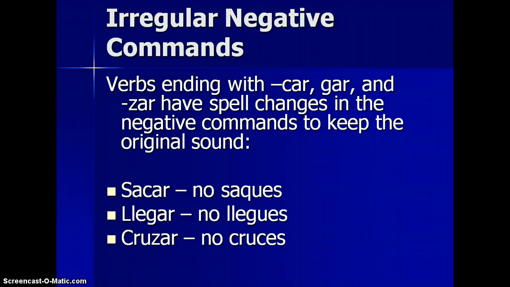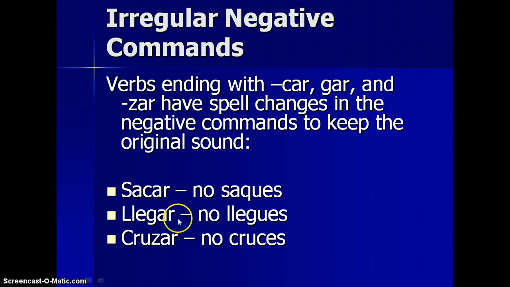There are some spelling changes that are affected by some of these. Verbs ending with car, gar, and zar, you'll have to spell change for pronunciation purposes. So sacar, if you follow the C by an ES, it changes the sound of it. It would say no saces. So therefore you have to change the spelling to maintain that sound. So it goes to QU, no saques.